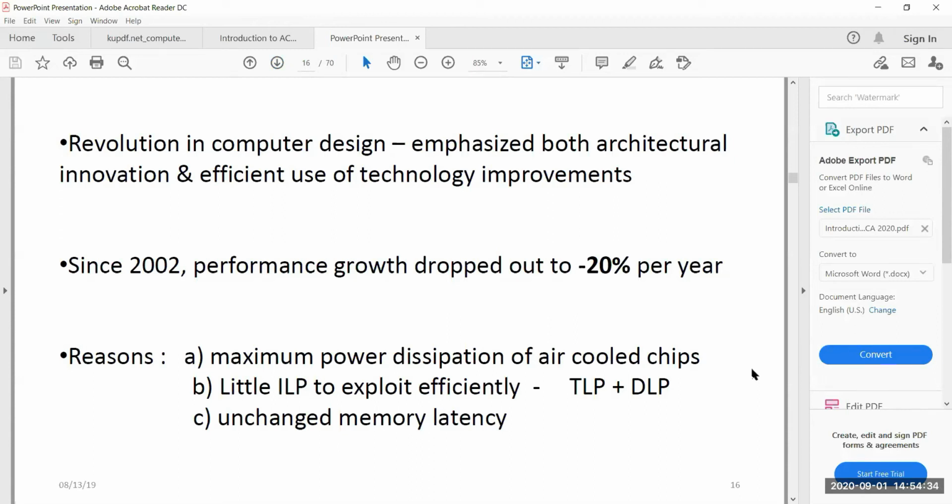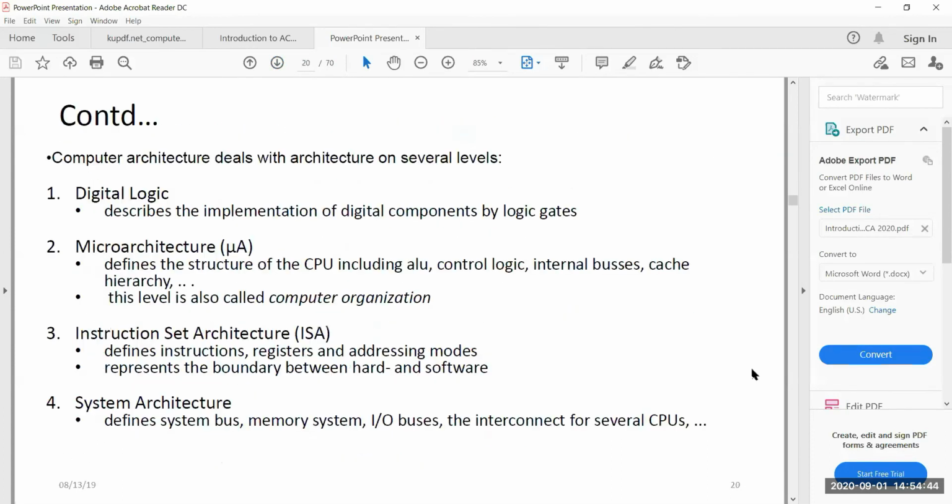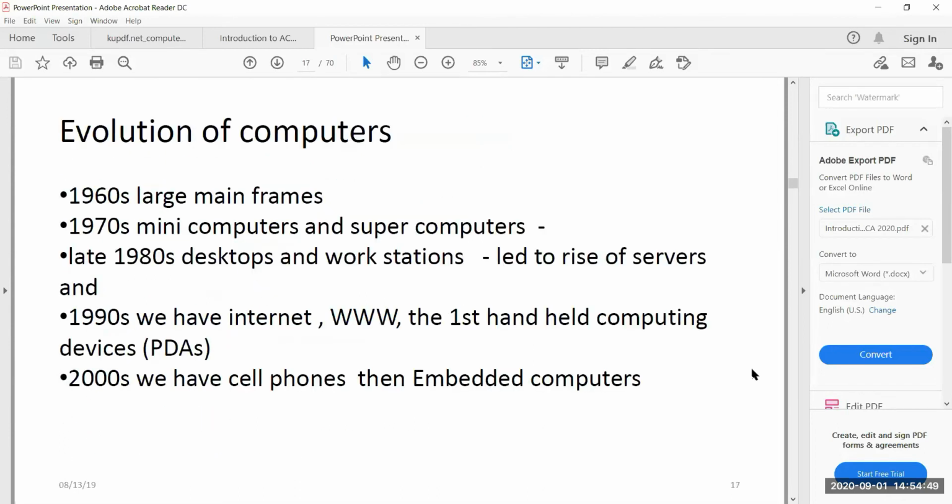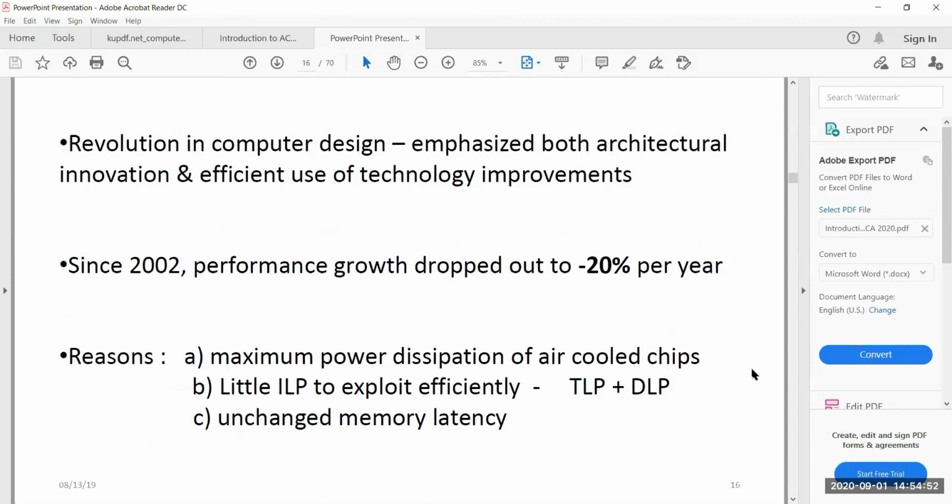Memory latency, what does that mean? I think I have a slide on that. Okay, we'll move to that. Right. Any other answers? Latency. Time taken to access a word from memory to some other location.